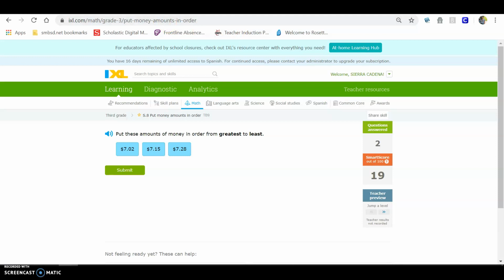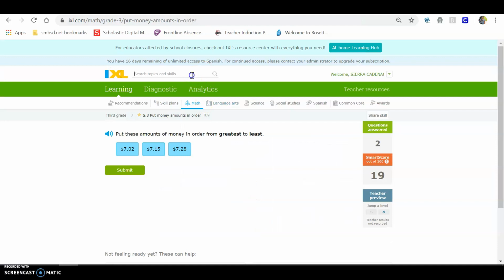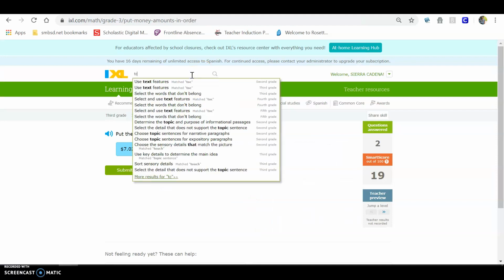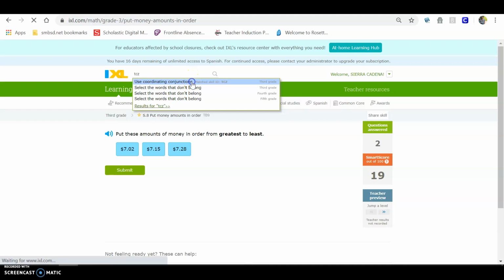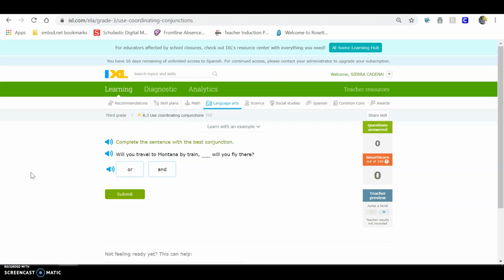Okay, I'm going to go back to my learning calendar. Then I want you to do linking words, IXL, T, C, Z. I think this will be a good review for you guys. So you're just going to read the sentence and find the word that best fits.